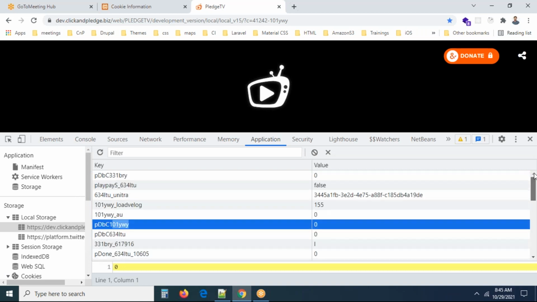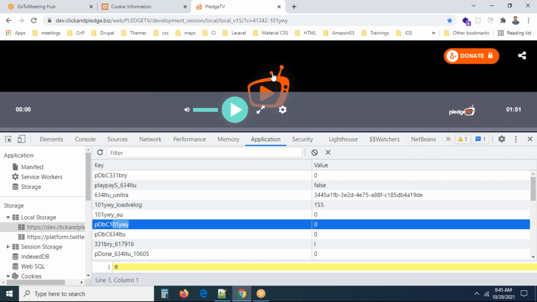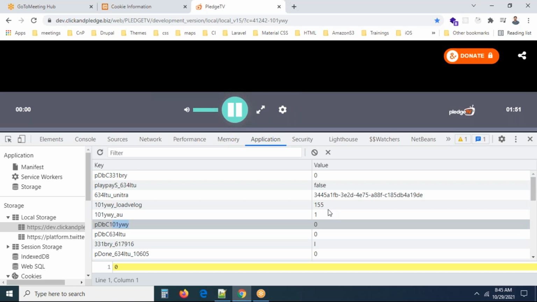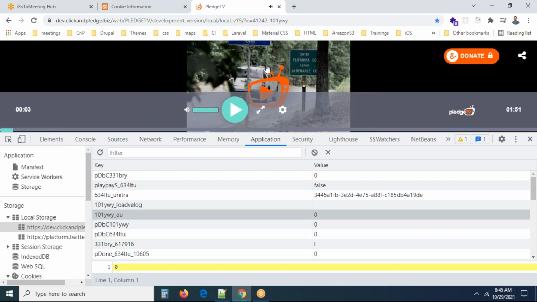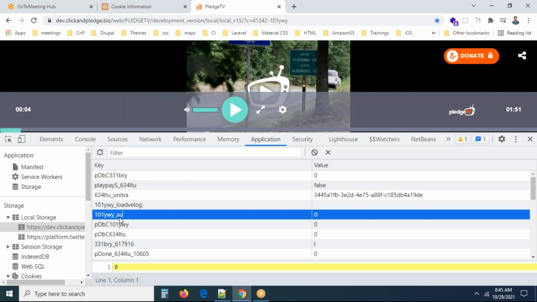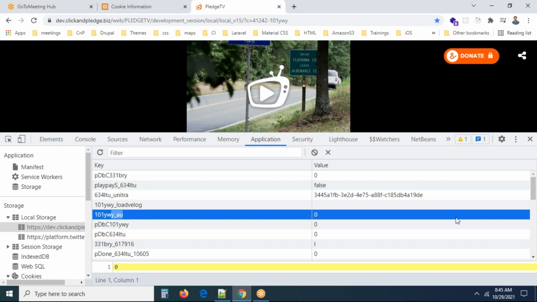Now here, you can observe the values. When I'm clicking the play button, maybe some values change. Now you can see the AU value earlier is 0. Now when I'm playing, the AU value is 1. I'm stopping the video again. Can you see this value is toggling when we play the video and when we pause the video? Those values I'm saving in the local storage.